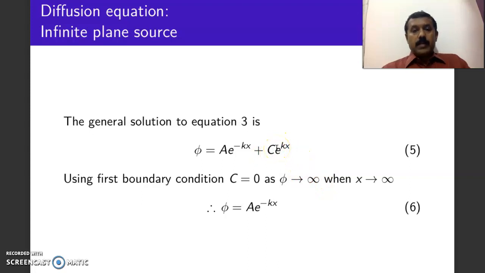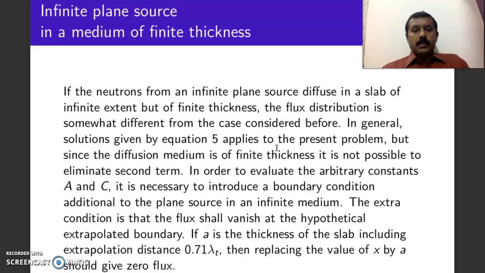That is the only major difference. Hence, we assume that the flux becomes 0 at an extrapolated distance. We defined this linear extrapolated distance in one of my previous videos. So, at an extrapolation of 0.71 lambda t, we assume that the flux is 0.